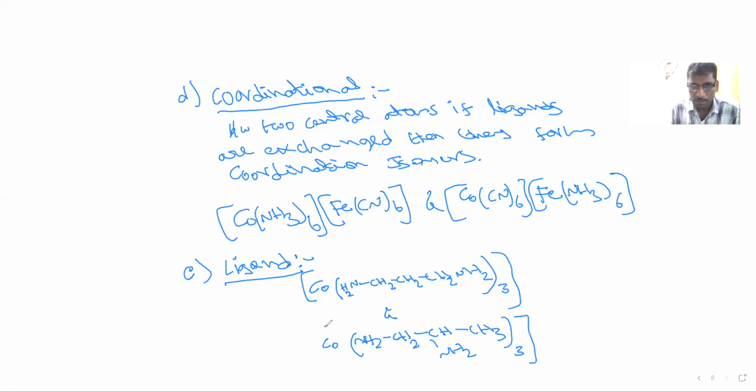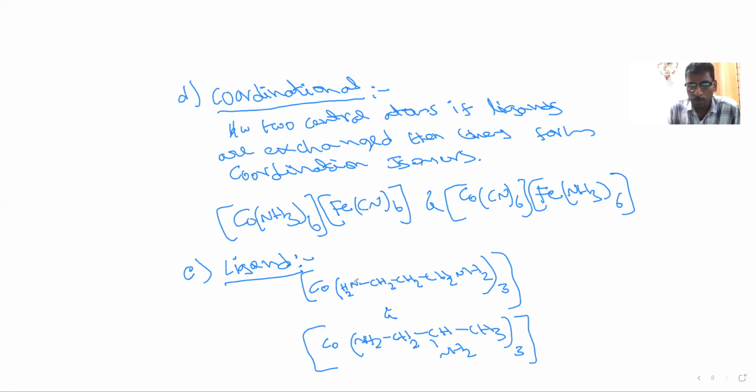In these two molecules, observe the central atom is the same, Co, and even the ligand is the same, but here observe the NH2 groups are present at the ends of the alkyl group. This CH2 contains NH2, this end CH2 contains NH2. But here the first CH2 contains NH2 and the second carbon contains NH2. So that means the ligand itself is forming isomers.